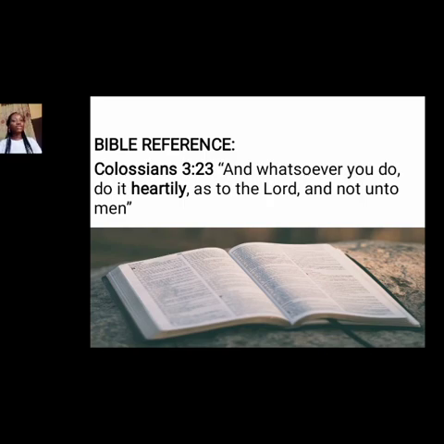The Bible reference for this lesson will be taken from the book of Colossians chapter 3 verse 23. It says, "And whatsoever you do, do it heartily as to the Lord and not unto men." Heartily in this Bible verse is the adverb. Okay?